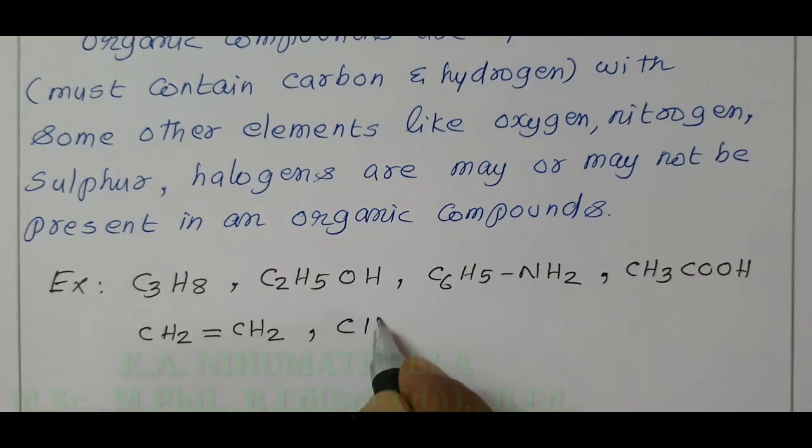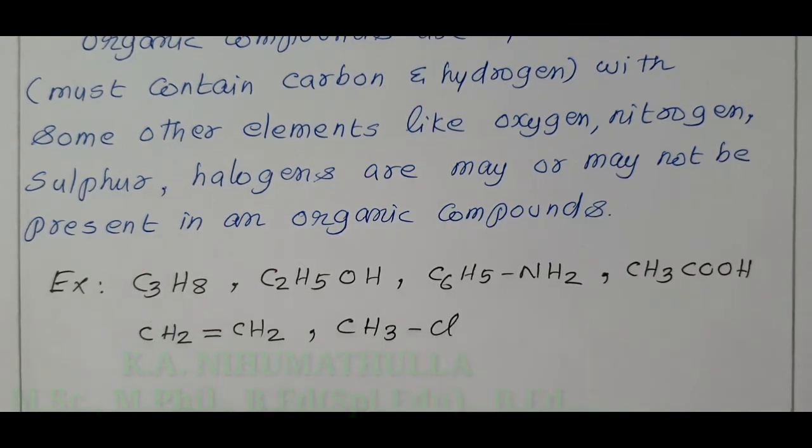Methyl chloride, CH3Cl. So, methyl chloride is a compound containing carbon, hydrogen and chlorine. An example of an organic compound, but not an example of a hydrocarbon.